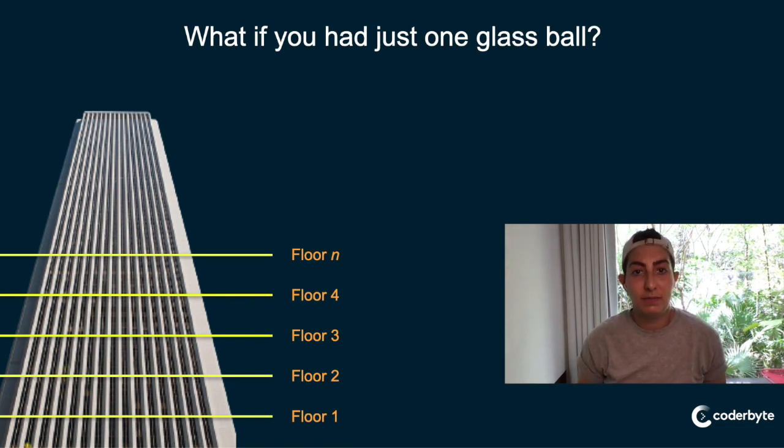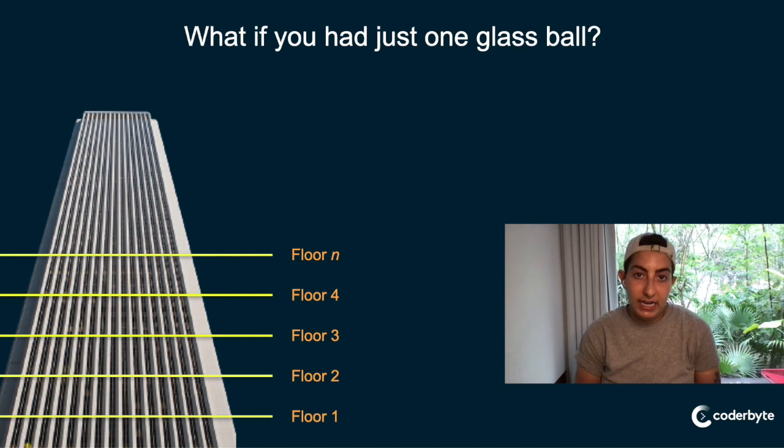For this problem, a really useful question to ask yourself at first is, what would you do if you only had one glass ball, right? You have a building, you have one glass ball, and you have to figure out the highest floor that I can drop this from without breaking it. Personally, I would take that ball, start at the first floor, and drop it, and see, did it break? If not, great, go up to the second floor, try it again, right? You would continue doing that until the ball broke, and that would be your answer, right?